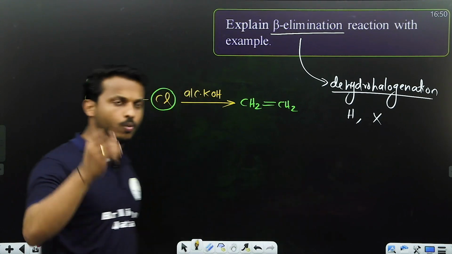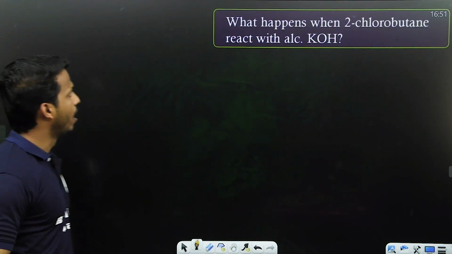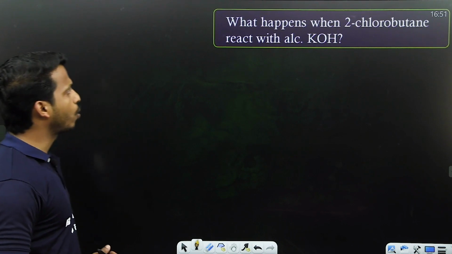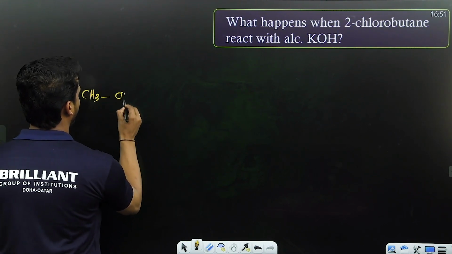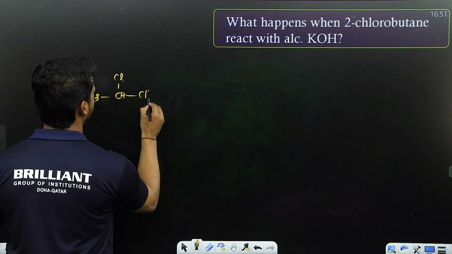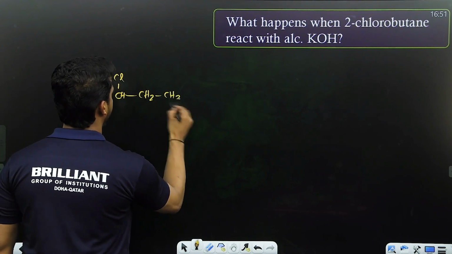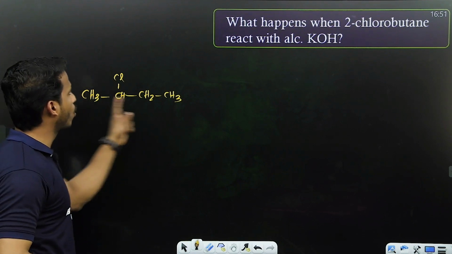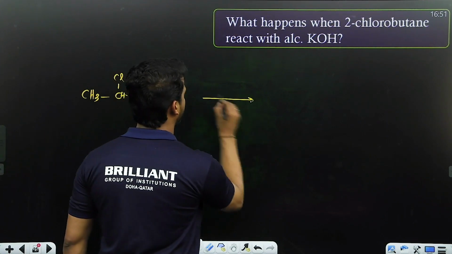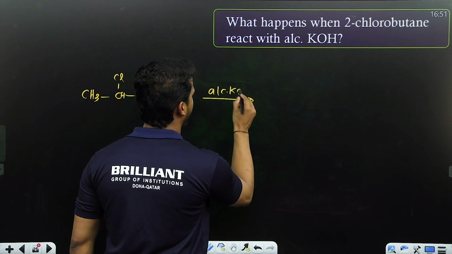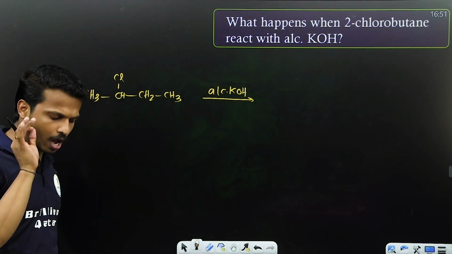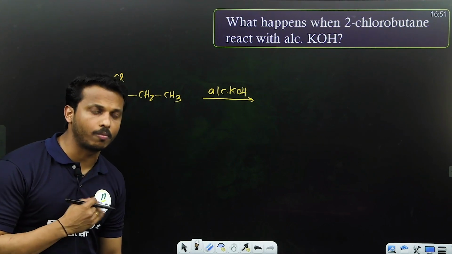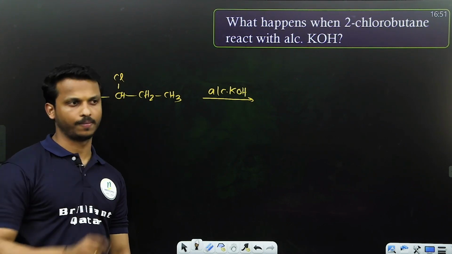Let me ask you one other question through another reaction. What happens when 2-chlorobutane reacts with alcoholic KOH? Let me draw the structure of that compound. Right, dear all, this is 2-chlorobutane. When it reacts with alcoholic KOH, what happens? Alcoholic KOH means you should think in your mind, this is beta elimination.